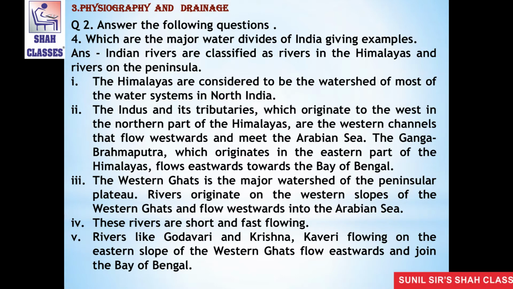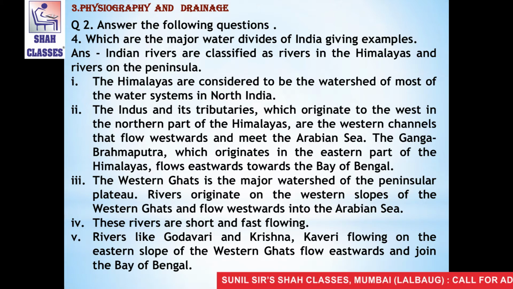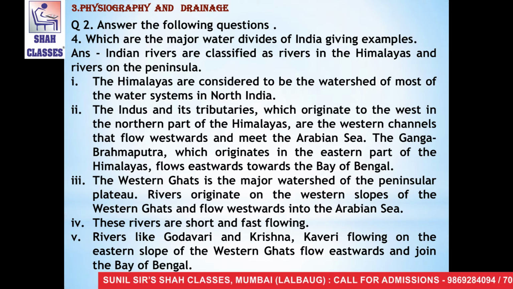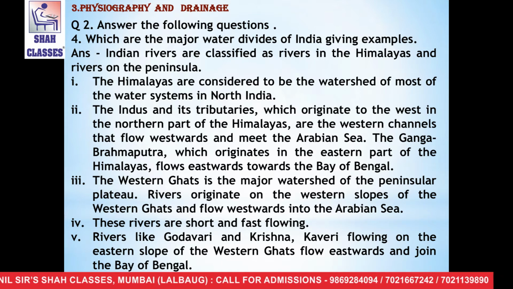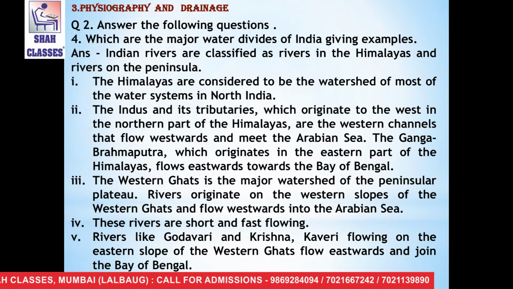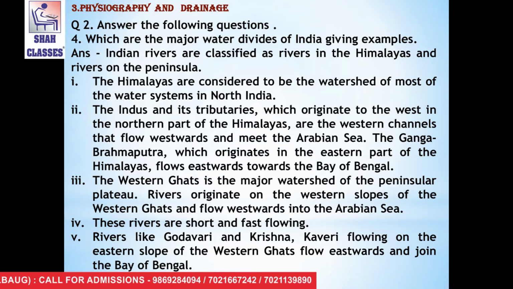The third point is the Western Ghats is the major watershed of the peninsular plateau. Rivers originate on the western slope of the Western Ghats and flow westwards into the Arabian Sea.